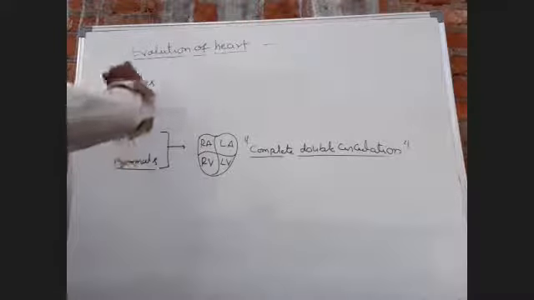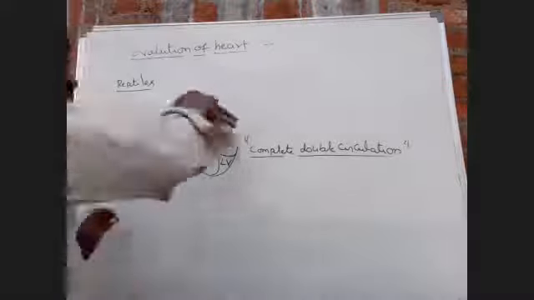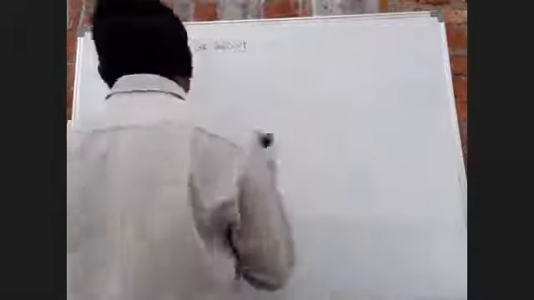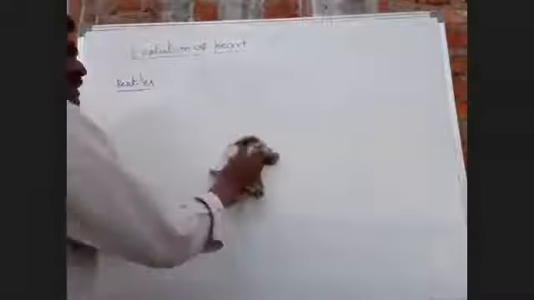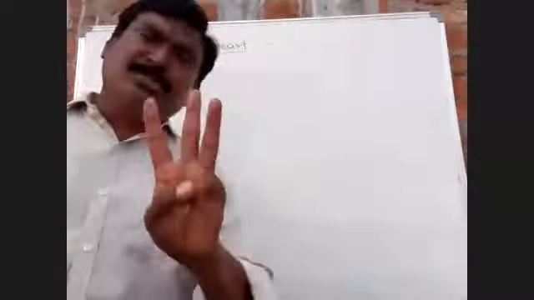This is the evolution of the heart. In fishes, a two-chambered heart. In amphibians, a three-chambered heart.